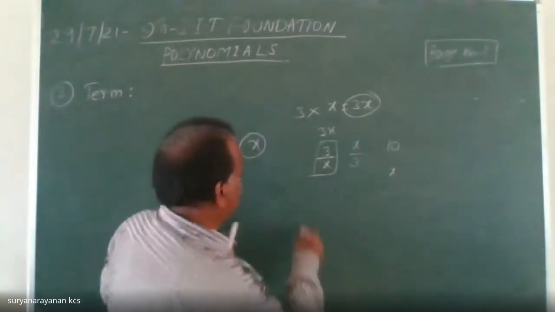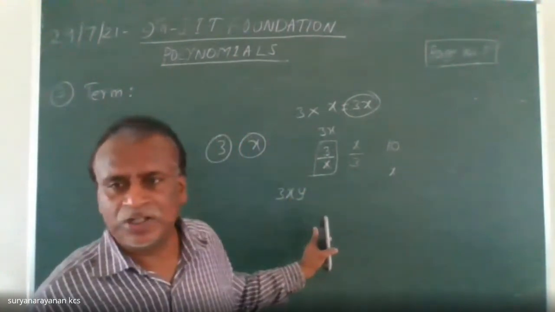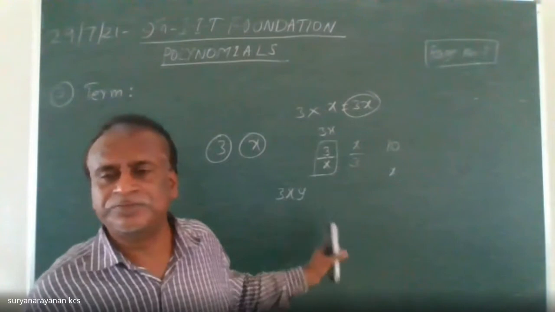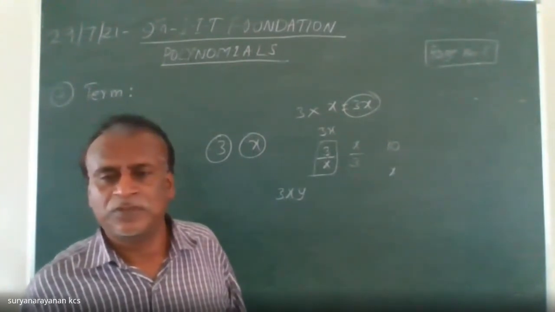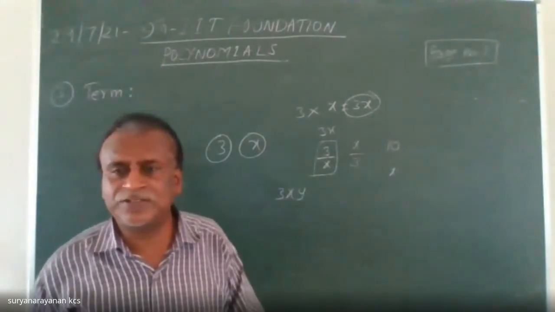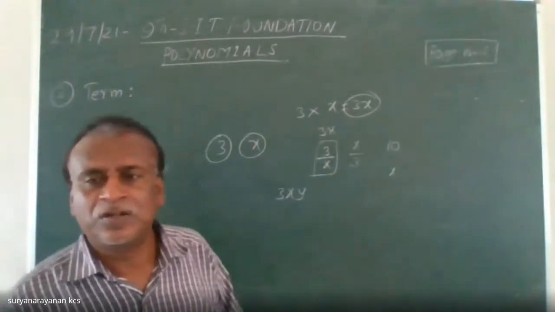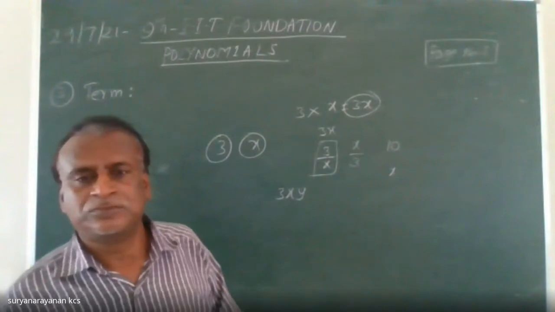Suppose 3xy, is it a term? Yes, it is a term. In this term, what is a known quantity and what are unknown quantities? Sir, 3 is the known quantity and x, y are the unknown quantities.